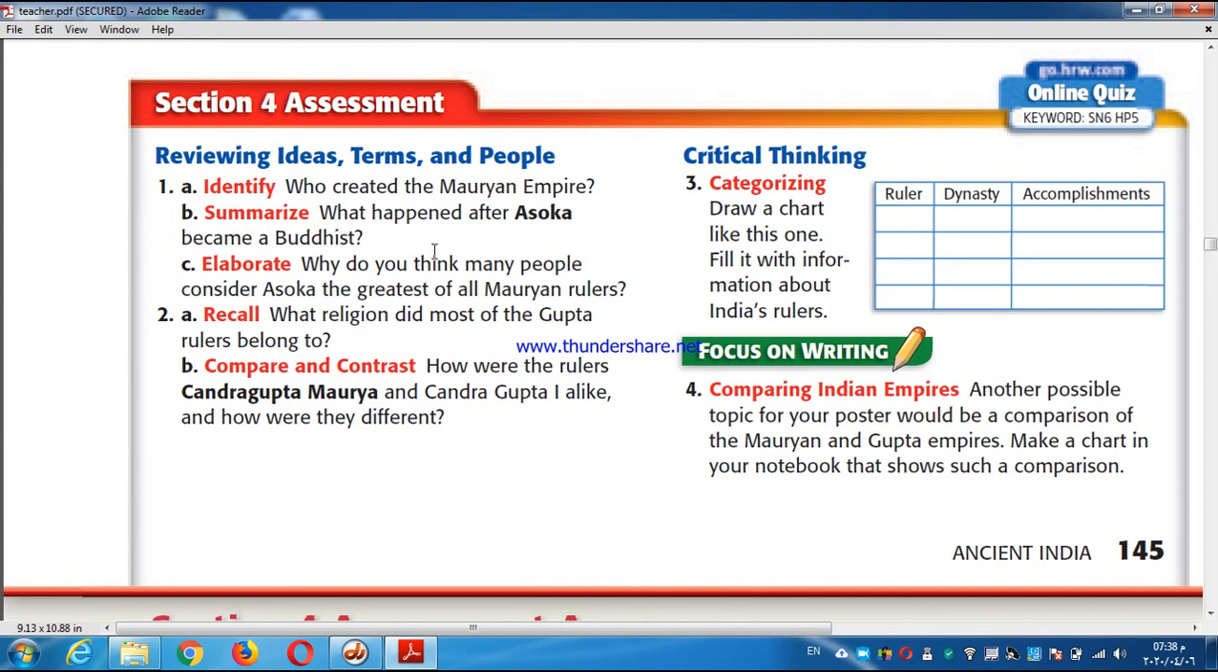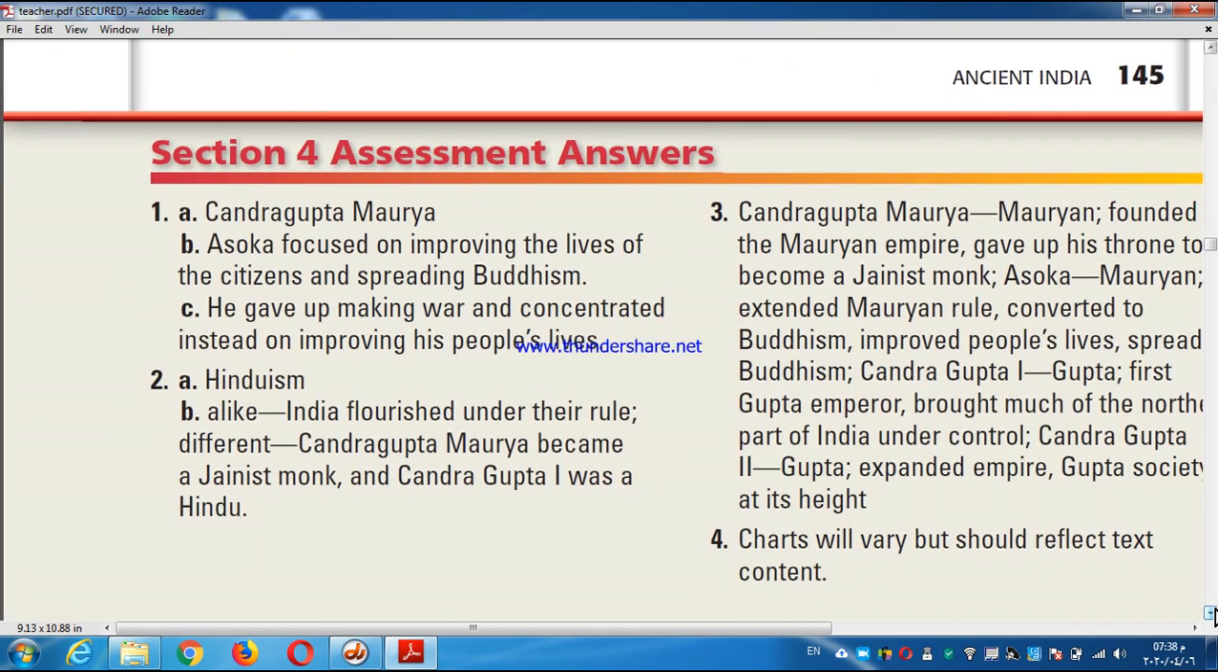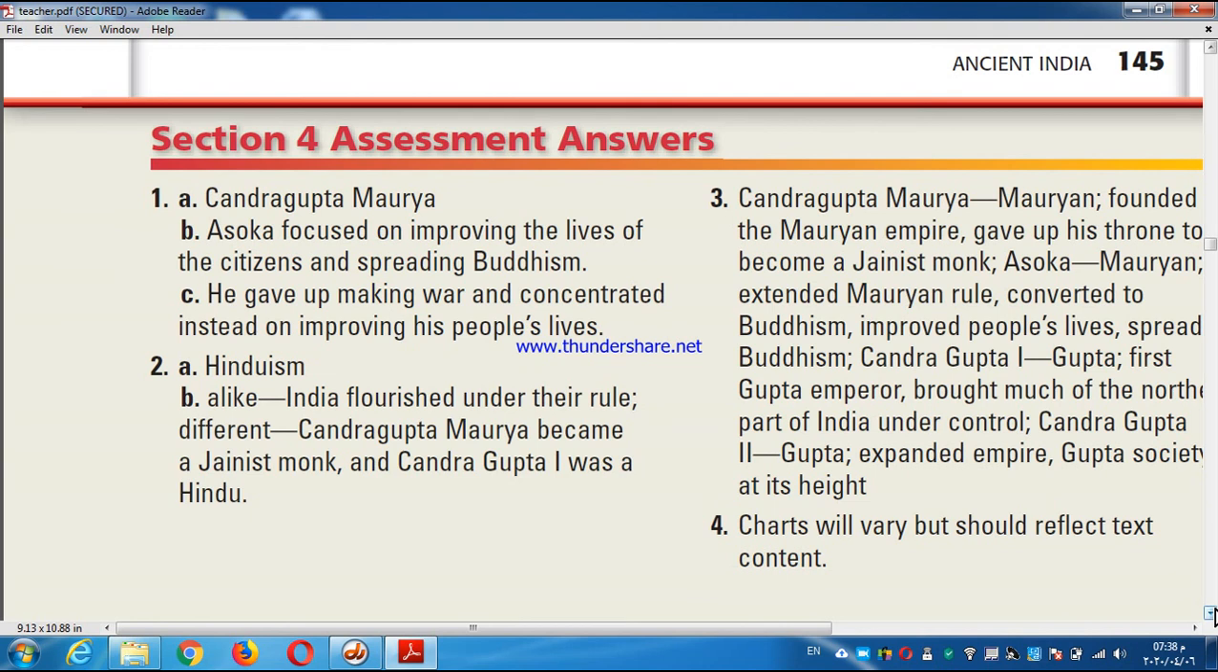What happened after Asoka became a Buddhist? I told you that he started to send religious men all over Asia to make Buddhism the major religion in Asia and out of India. Okay, dear guys, these are the questions, and here, revise your answers.